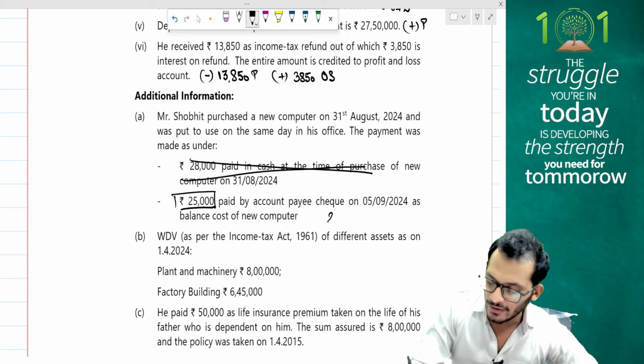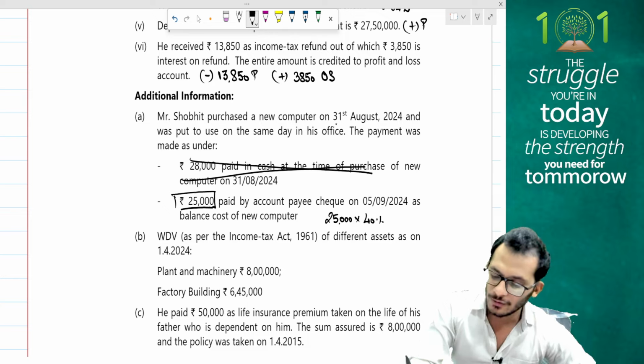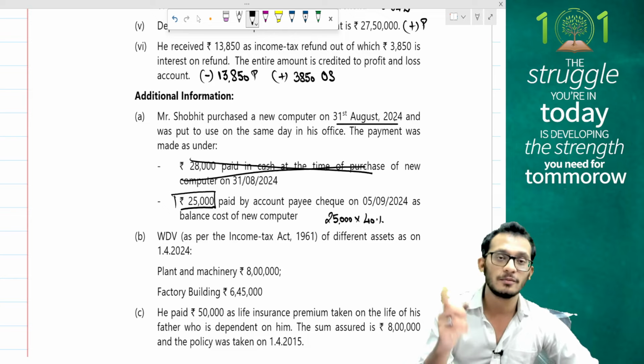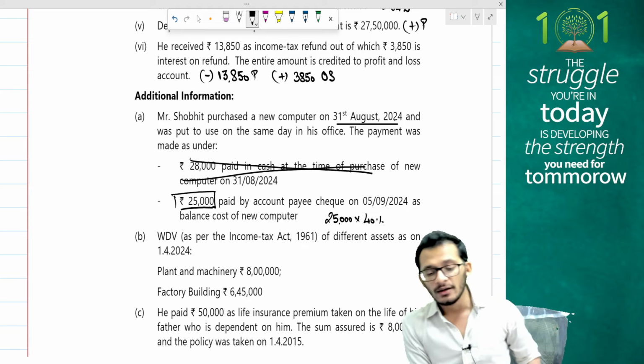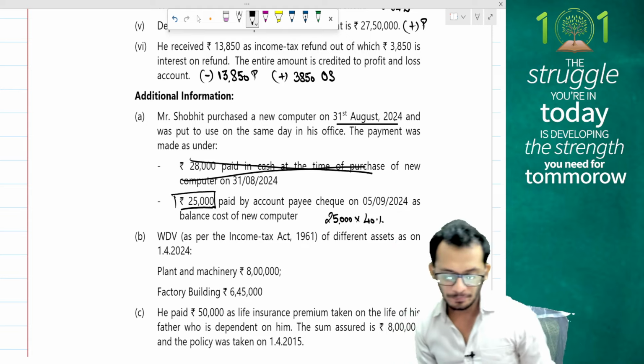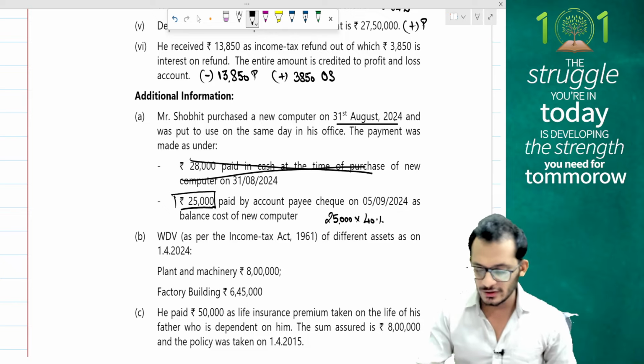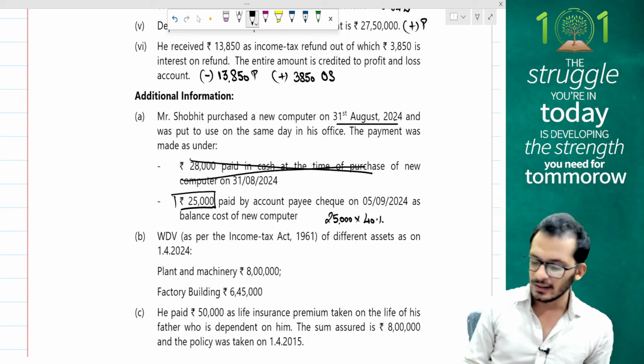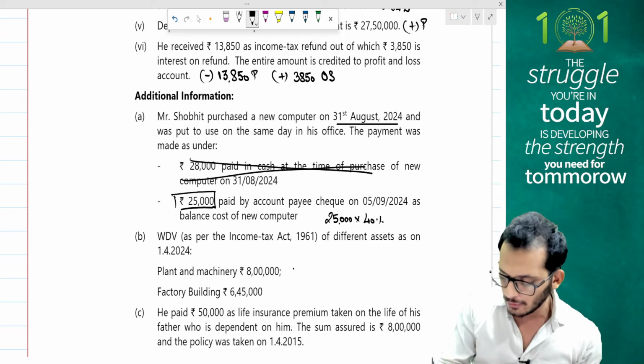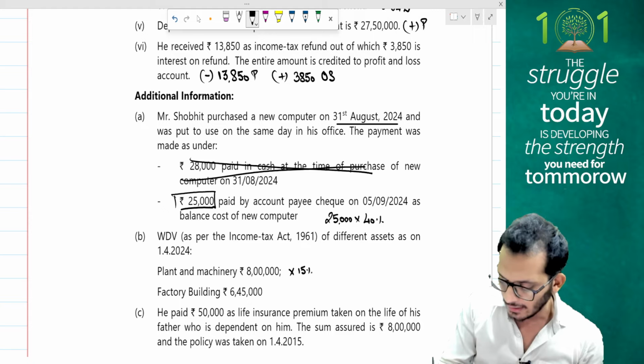So take this 25,000 multiplied with 40% is what I can claim as a deduction. Why? Because people, the asset was put to use on 31st August. Since it is put to use before 2nd October, I am eligible for full 40% depreciation on this. WDV as per Income Tax Act of different assets are given to you. The plant and machinery is 8 lakh rupees. The factory building is 6,45,000. I can claim on plant and machinery 15%. I can claim on factory building 10%.